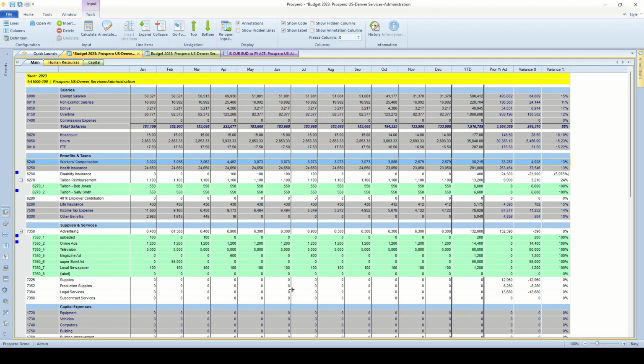Now, as they go through the budget changes here, make all the entries that they need to do for this main input screen and HR and capital, and they're finished with these changes, they can click the save icon at the very top of the screen here. That will save all these changes in Prospero's budget. And it's all going into one SQL database that everybody at your company would use for budgeting and for financial reporting if you did that piece as well. And it's consolidated as soon as they click the save button, and it's available for reports again. And those reports can be for this budget, as well as comparing it to prior year actuals, current actuals, the prior budget, prior forecast, or any other data set that we have inside Prospero.